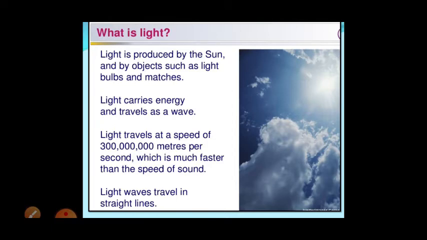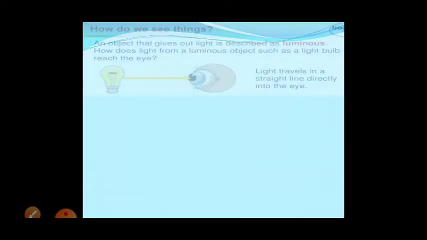Then, light travels in a straight line. Its speed is 3 x 10^8 meters per second, that means it travels that many meters in 1 second. So light always travels in a straight line. That is an easy experiment you can do.